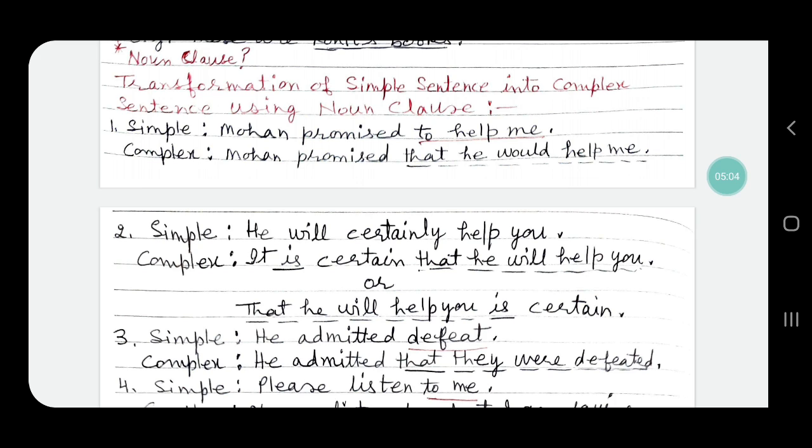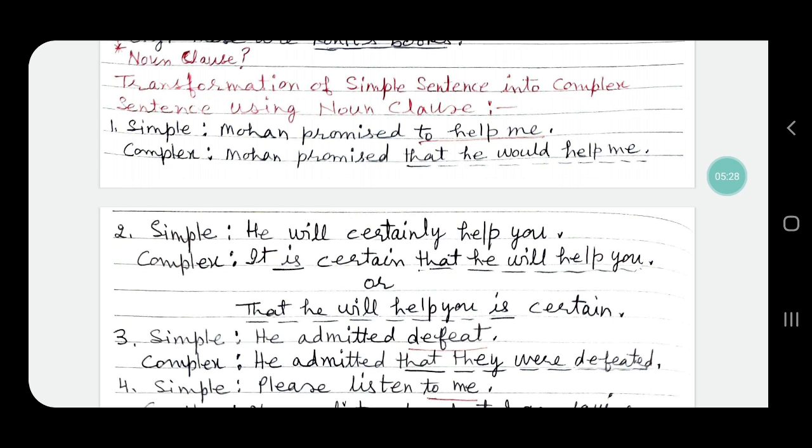We will change it into Mohan promised that he would help me. That he would help me has been used against the word promised. So this clause is used as the object of promised.